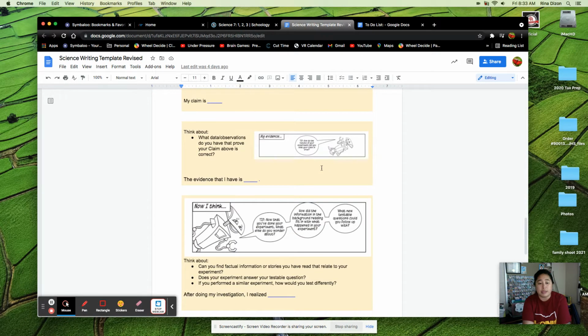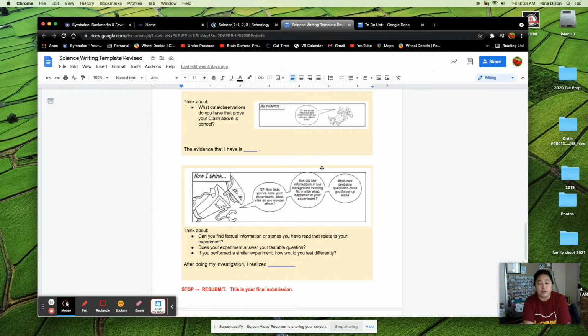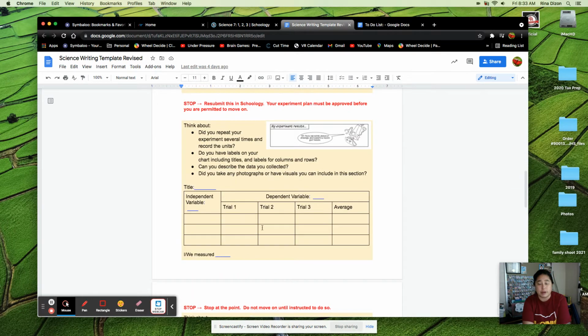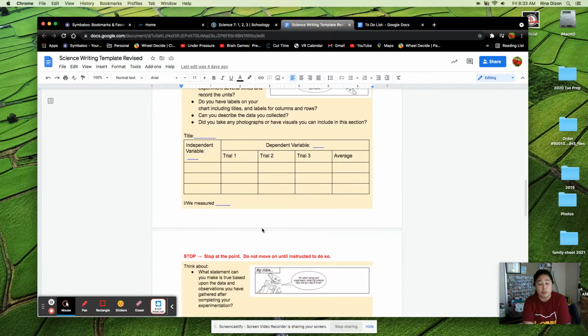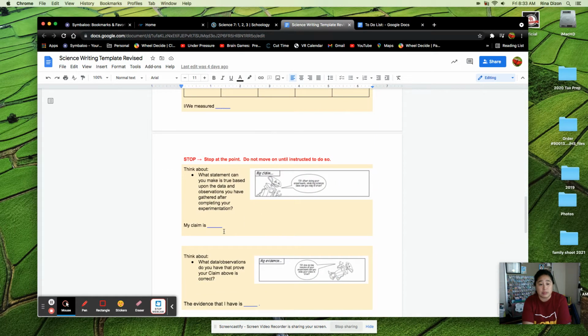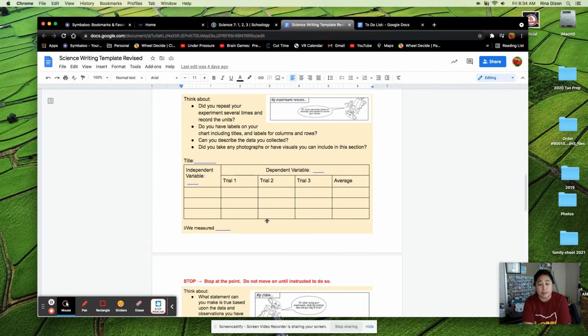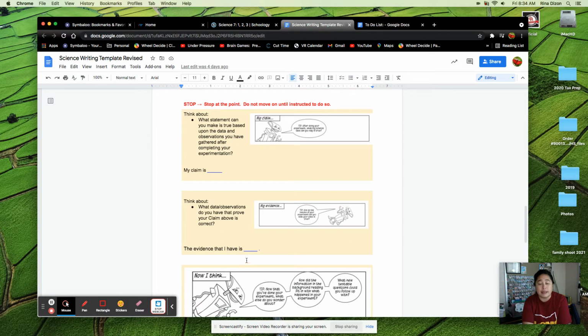Okay. And then what's going to happen is that now after you actually have completed the experiment part of it, which is right here, which your partner might have done at school, you're going to move on and do this part. So it's called the claim. So the claim is the statement that you make that is true based upon your data and observations you had gathered from completing your experiment. So what do you now claim, or what do you say happened based on the observations that you've gathered from your experiment? Okay.